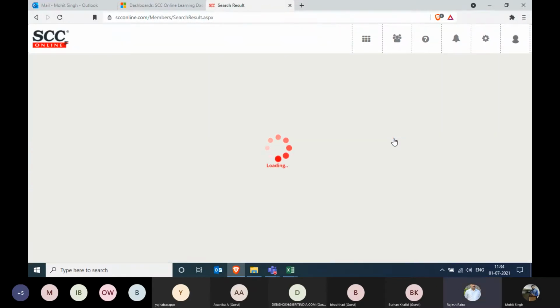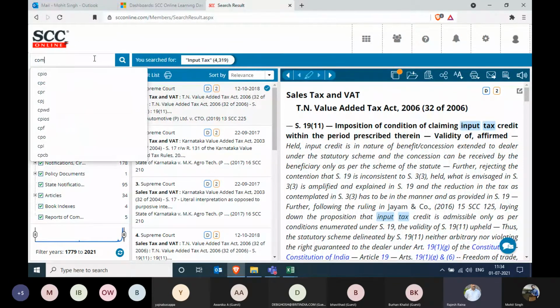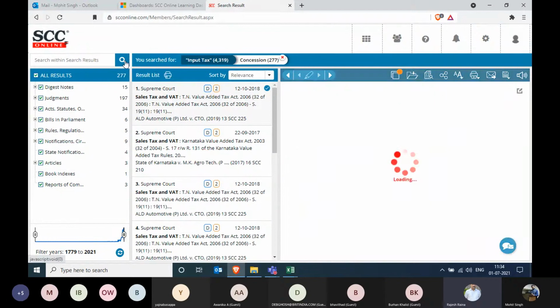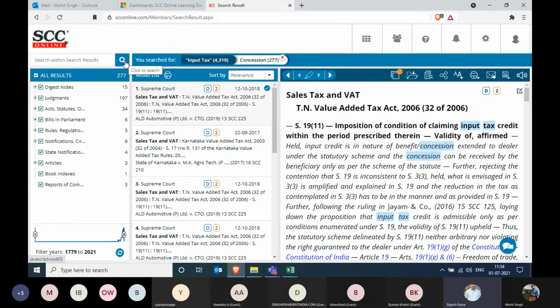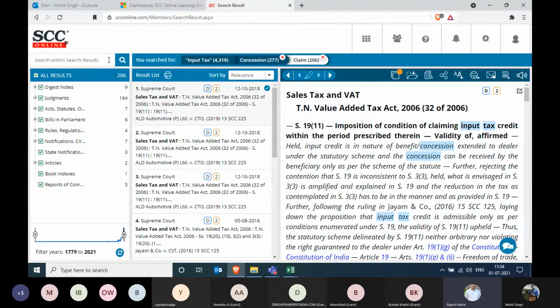Now what we are looking for is the concession on the input tax. So we'll enter in the search within search area, that's concession, and it will now search only in the results that we have got, 4,319, and it will show me the results again. And again, I can just keep on narrowing it down up to 6 levels. Say, for example, I'm looking for this claim, so I can type that also, and thereby I'll be narrowing it down further.